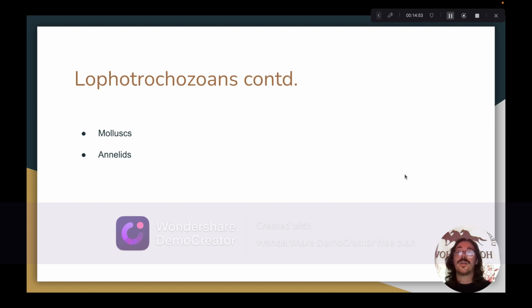Another group of mollusks are the bivalves. Bivalves include animals like oysters and clams and mussels. They belong to the clade Bivalvia. They are suspension-feeding mollusks that usually live sedentary lives but can move in some scenarios. They're characterized by a lack of a radula, and their shells are hinged.